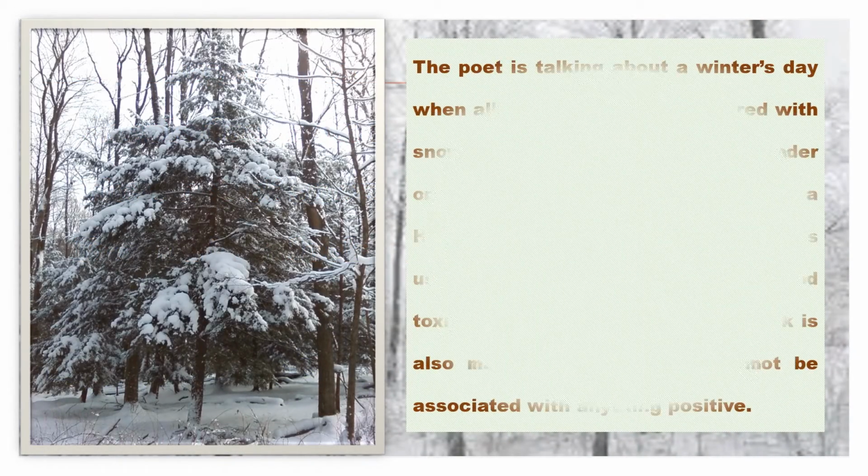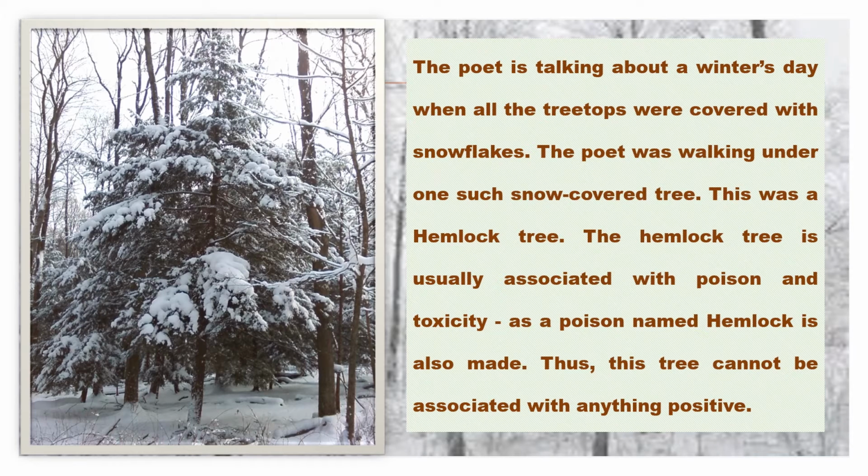Now let's see the setting of the poem. The poem is set in a scene where the poet is in a very bad mood and he is walking by a tree, a hemlock tree. As he passes by, a crow happens to throw some snow dust on him.